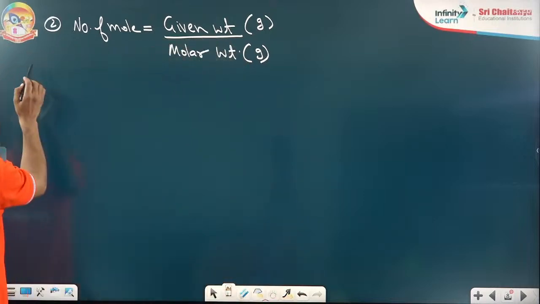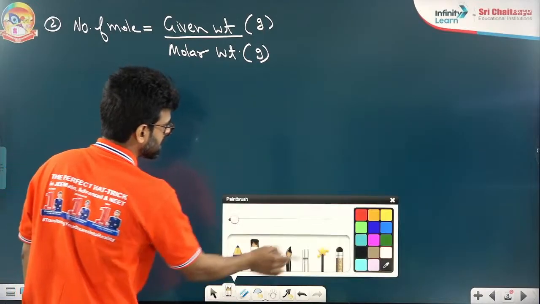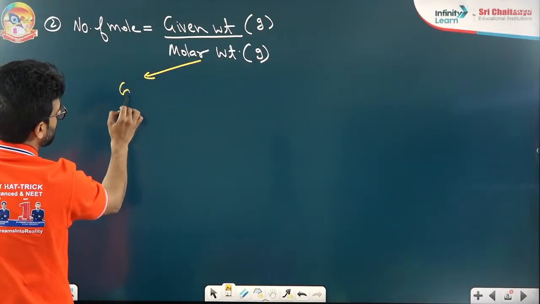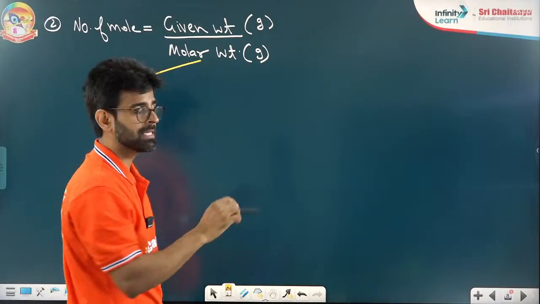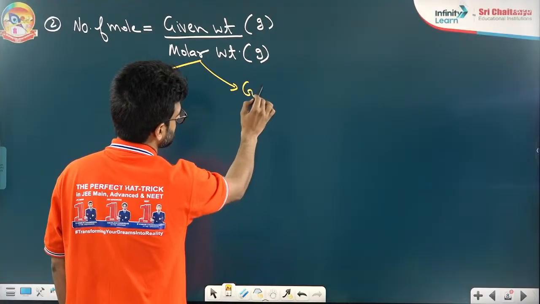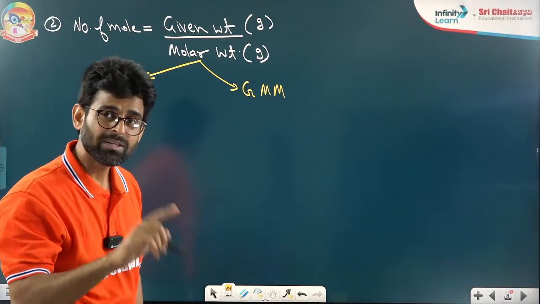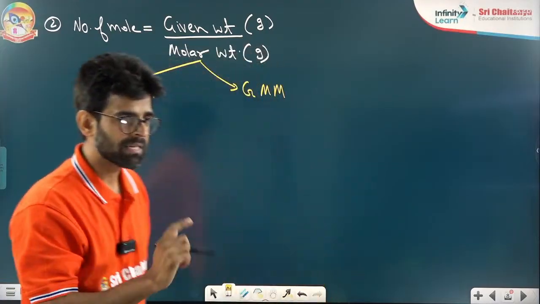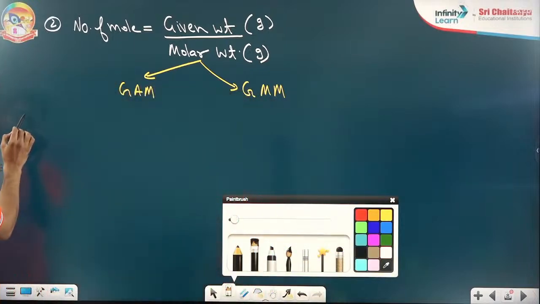If you are finding moles of atoms, you will use gram atomic mass, whereas if you are finding moles of molecules, you will use gram molecular mass. Depending on what you are finding moles of, you use that weight. I am taking one or two questions to make it easy. Let us see an example.